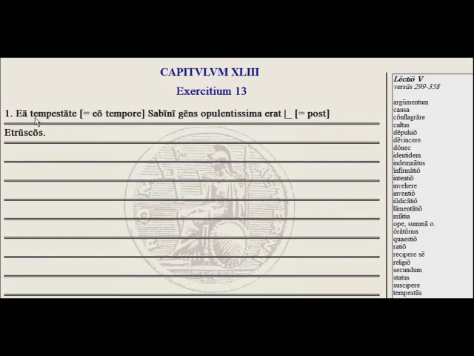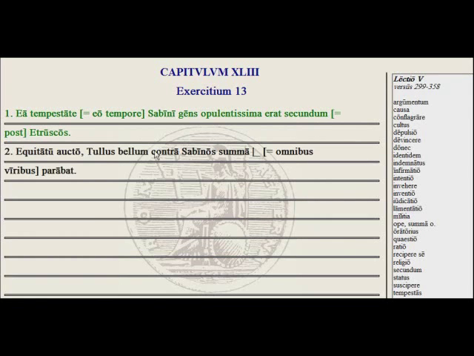Ea tempestate Sabini gens opulentissima erat. The Sabine people was the most powerful people following the Etruscans. So the adverb there meaning after is secundum, right after the Etruscans.